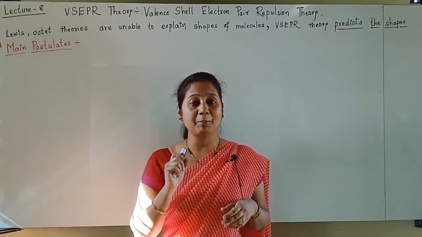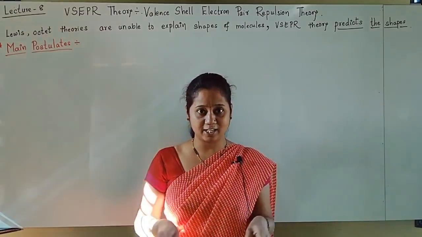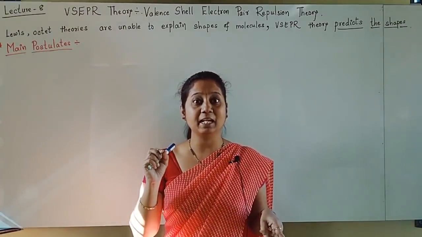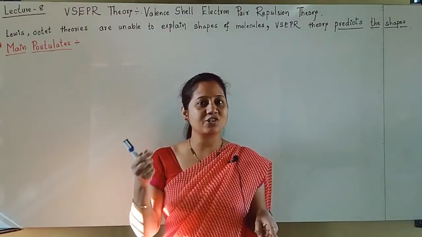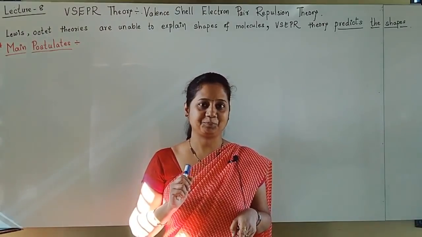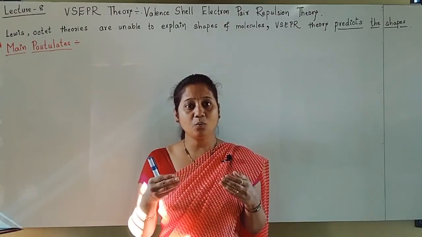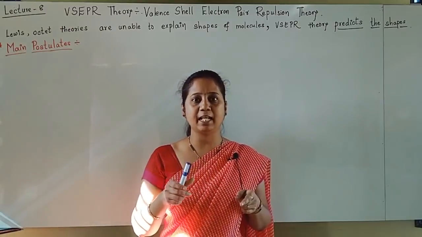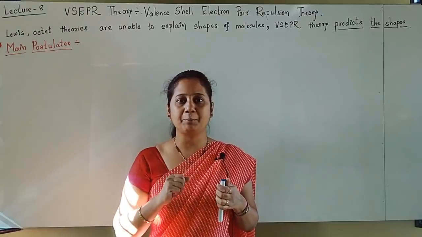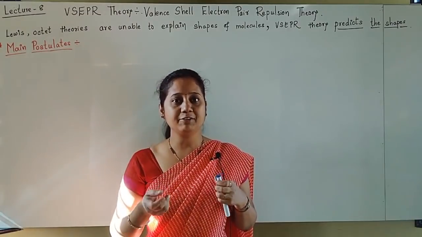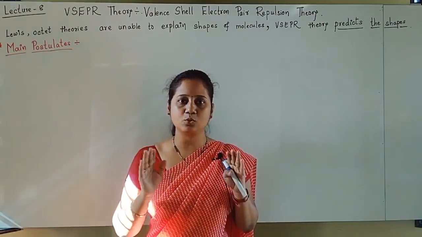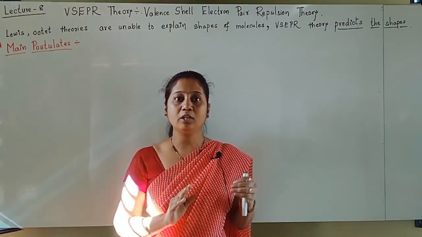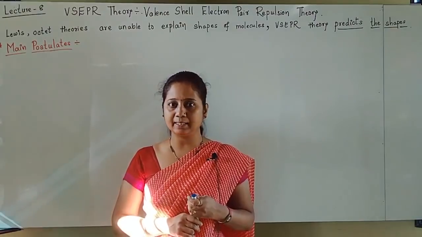How many electron pairs are there in the outermost shell? On that number the shape is predicted. How, we will see after the main postulates. I will tell you how exactly shape prediction is done, and then we will see ample examples to understand that. So let us first finish all the postulates of VSEPR theory.